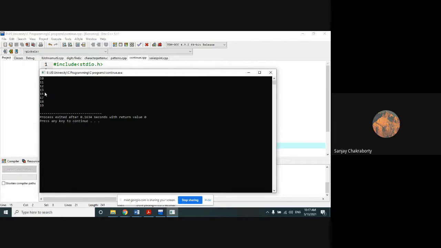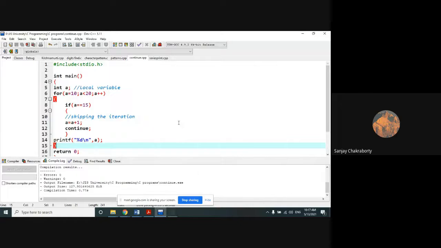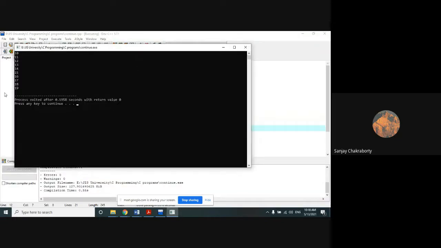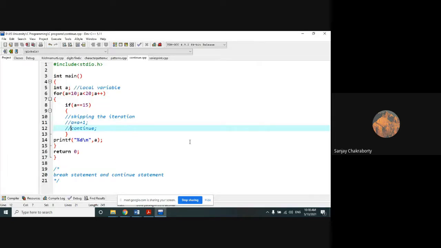The same concept will be there. Okay, the 15 has been skipped, because I have made that continue statement active. That's why 15 has been skipped. If I make both these statements a comment line, then you will get all the outputs including 15. Right. So this is the way we can use a continue statement along with the for loop.